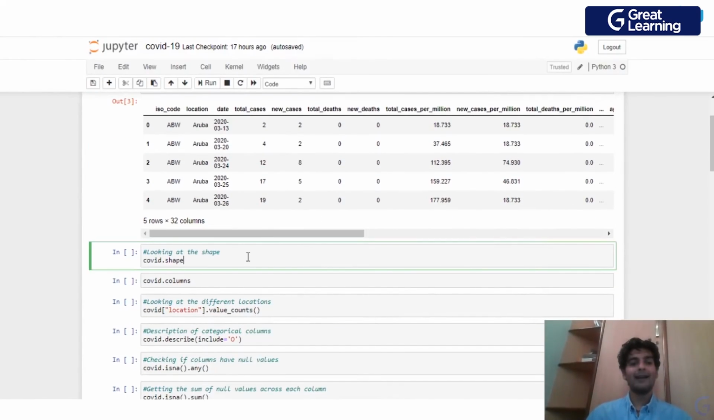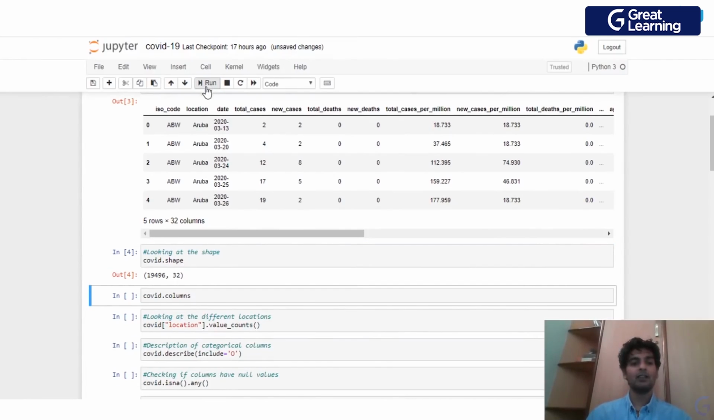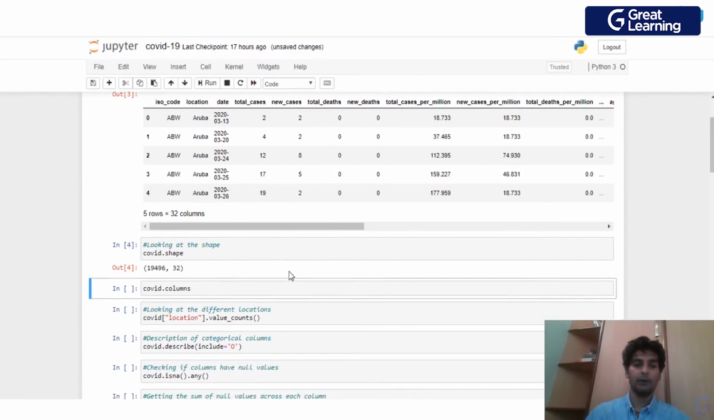Now we'll go ahead and look at the shape of this data set. So we'll just type covid.shape. This shape attribute gives us the number of records and the number of columns in this data set. So this tells us that there are 19,496 records and 32 columns. Right, so these 19,496 records are with respect to all of the countries over here.